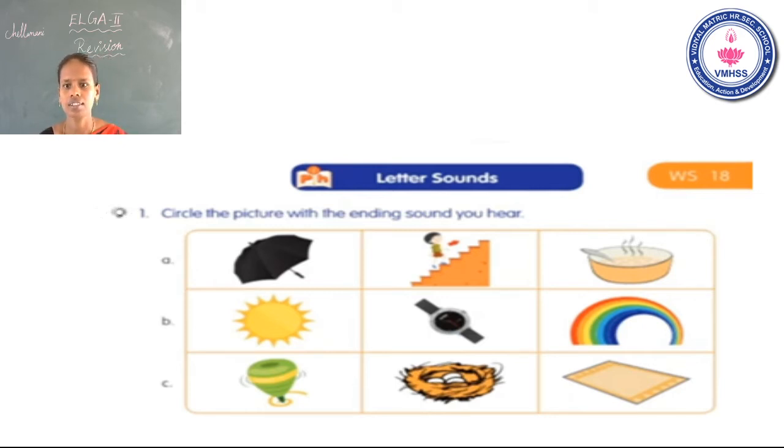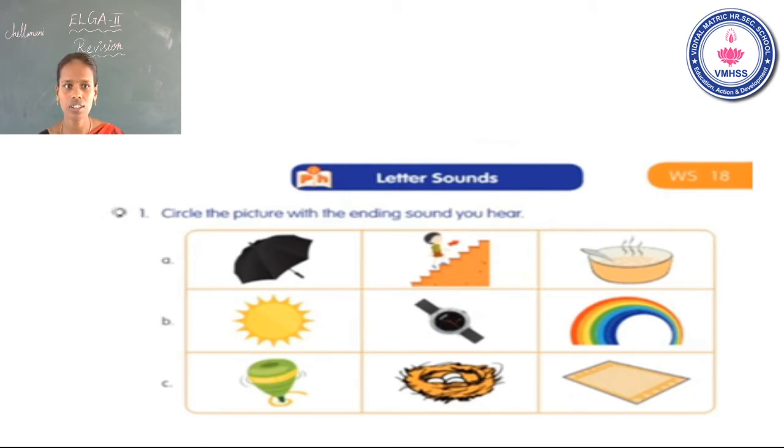Okay. P. The end sound is P. First one is top. What is the end sound? Anyone guess it? P. Yes. See the second picture. What is this? Nest. What is the end sound? T. No, I told the end sound P. Listen carefully. Next one, mat. What is the end sound? T. But I told the end sound P. So which one is correct? First one. You can circle the picture top.